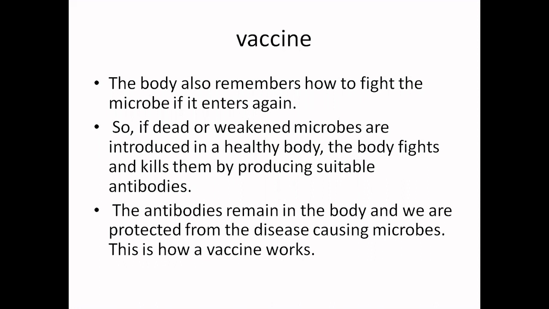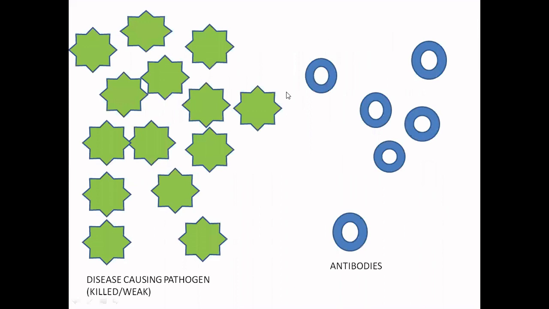Now, it is always said that prevention is better than cure. So, how can we prevent the disease from happening so that we don't have to take antibiotics? For this, we take vaccines. So, what are these vaccines? Let us see this slide. Vaccines are the killed or weak form of infection. Suppose this is the infection which we have given to an individual through vaccines. This represents a killed or weak form of the actual disease-causing microorganism.